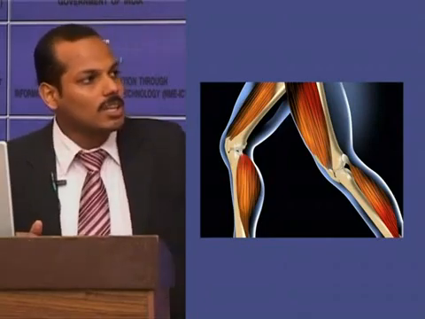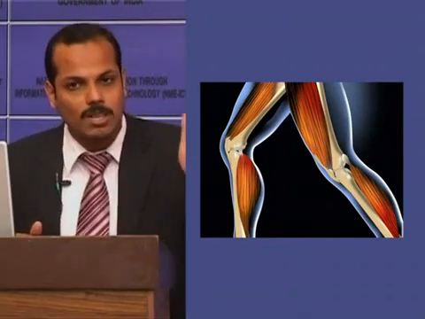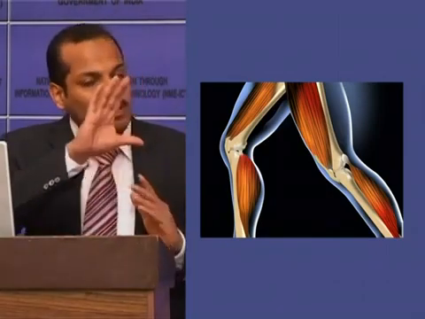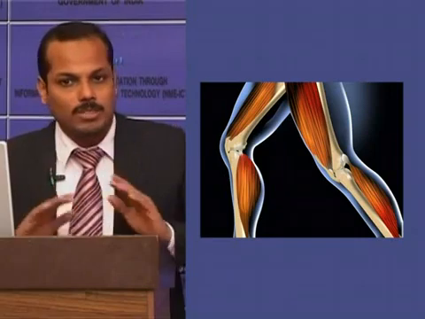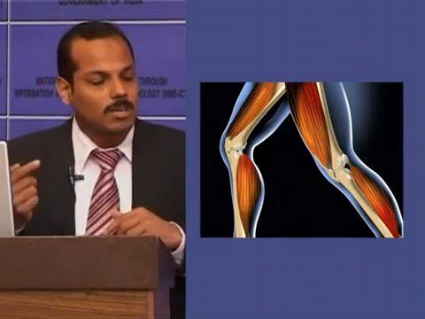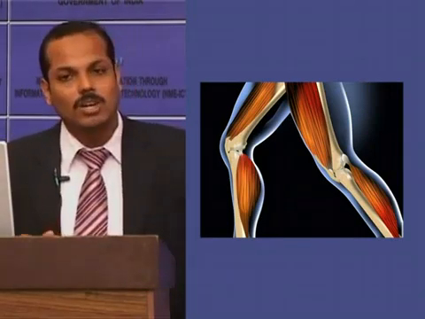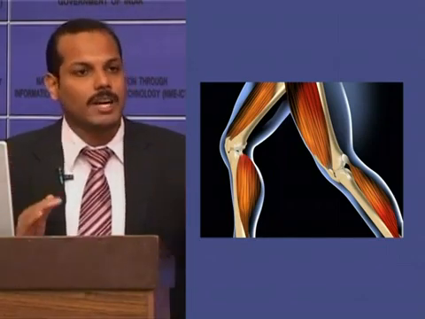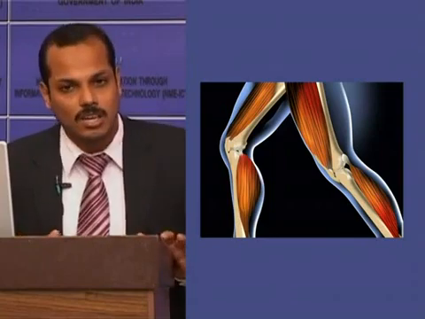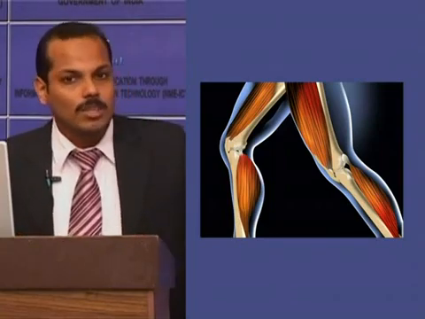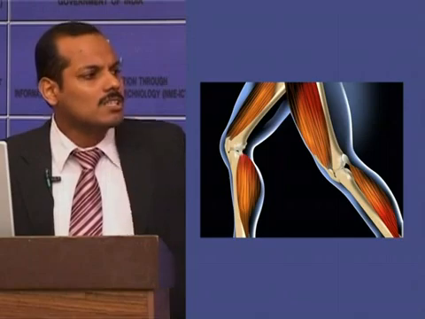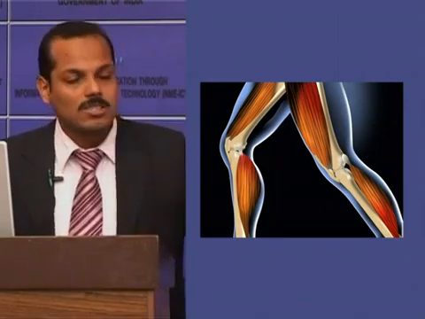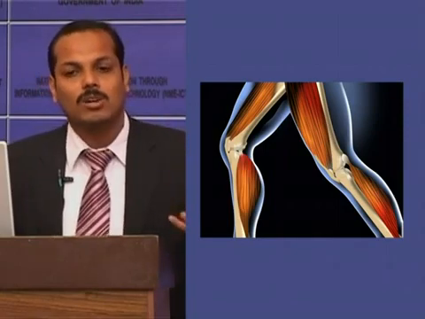That is, from initial contact of one extremity to the point where the same extremity is in contact with the ground for the second time, and the duration between these two contacts is considered as a gait cycle. So, it includes all the activities from the initial contact of that extremity to the point at which the same extremity contacts the ground again.